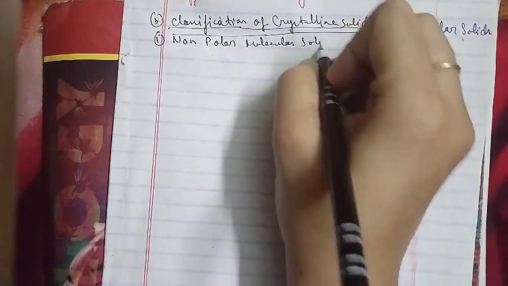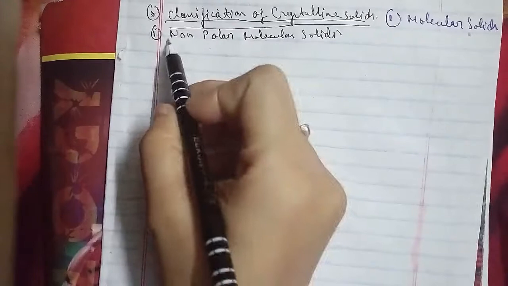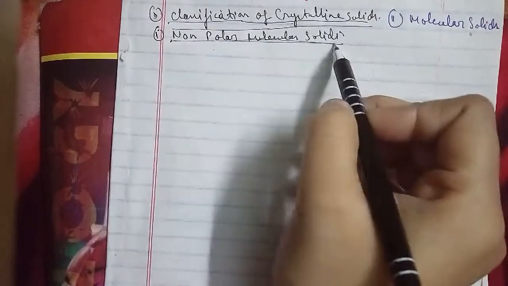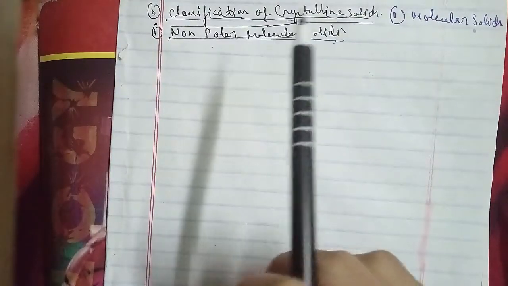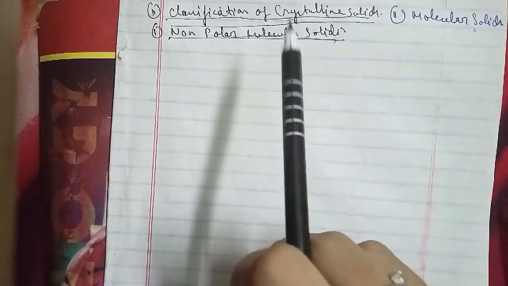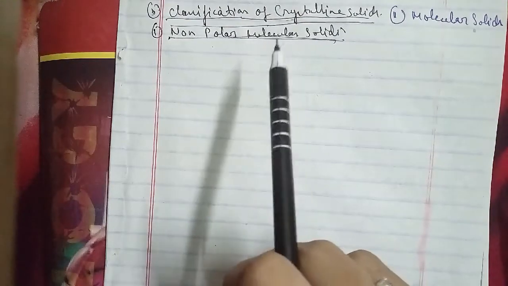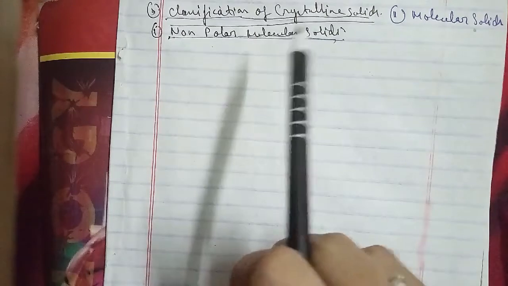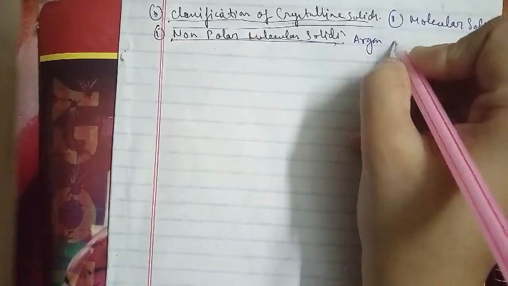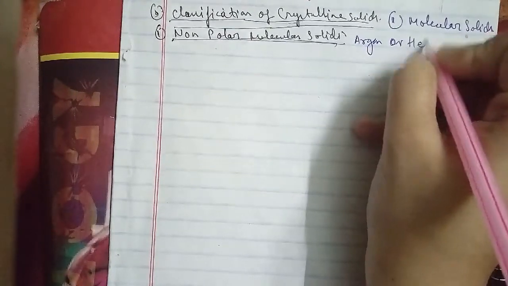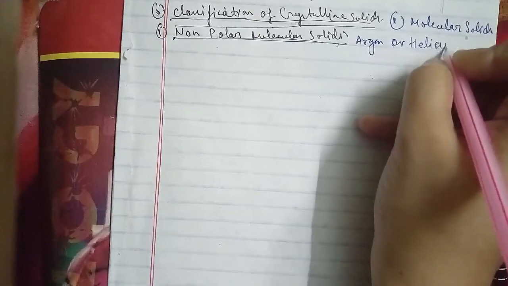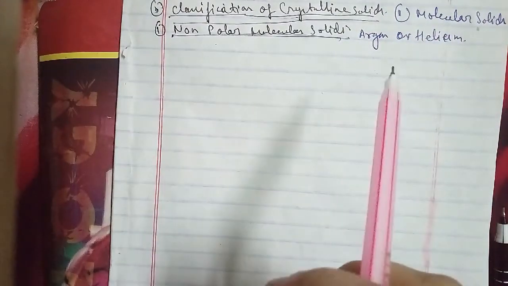And there are molecules formed by non-polar covalent bonds, for example H2, Cl2, I2. In these solids, the atoms and molecules are held by weak dispersion forces or London forces, about which we have learned in the last classes. These solids are soft and non-conductors of electricity, and they have low melting points and are usually in liquid or gaseous state at room temperature and pressure.